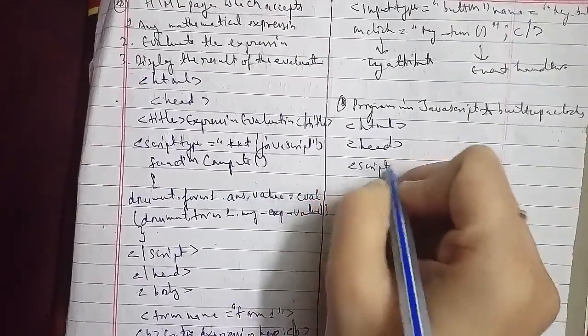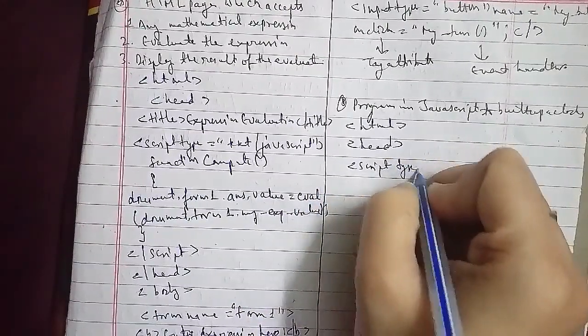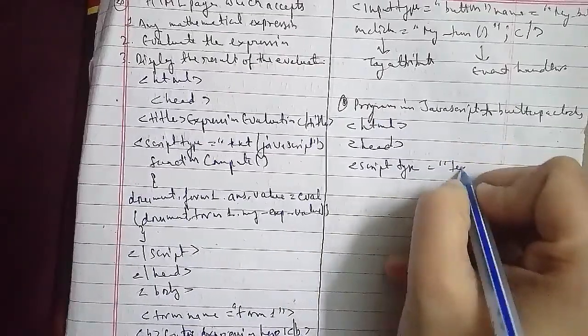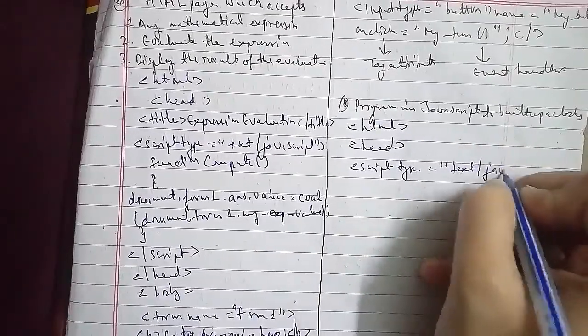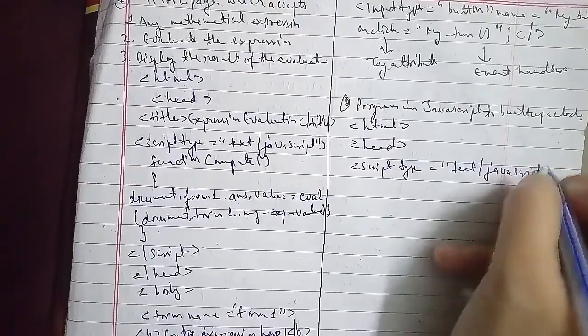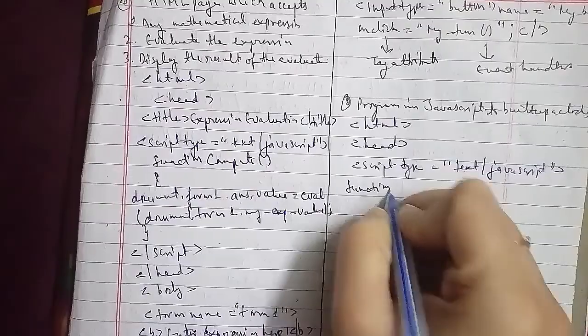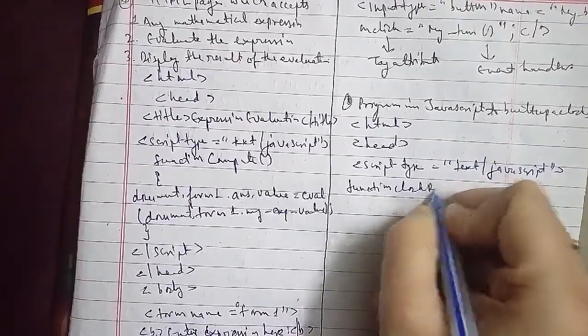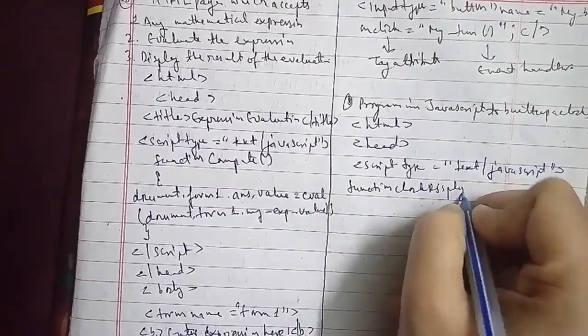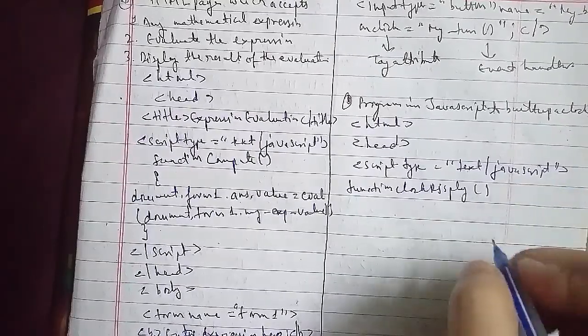Now var type equals hrs less than 12 then am, else pm, that comes under it.